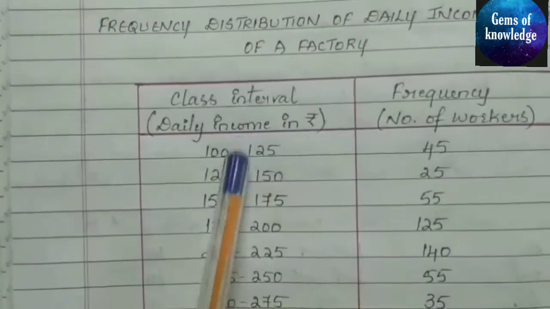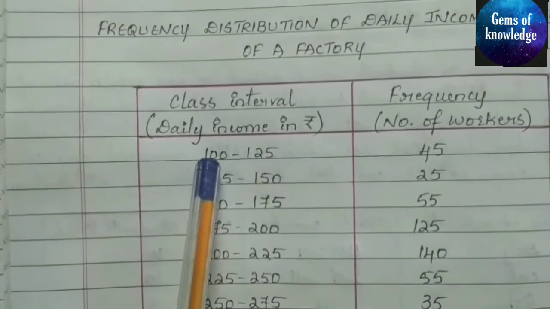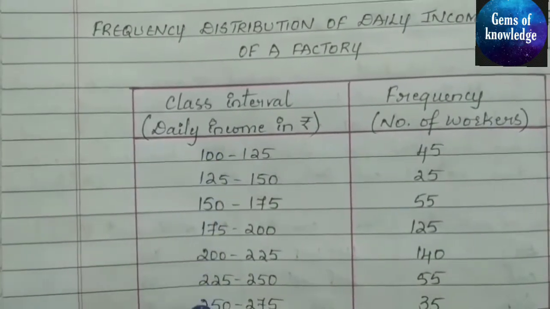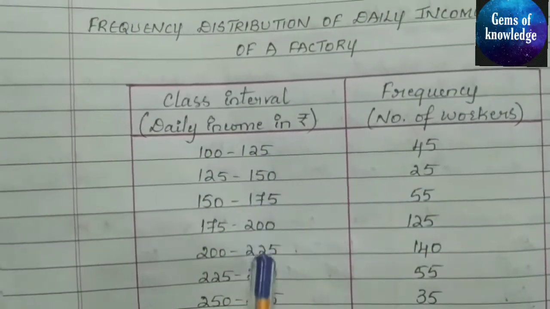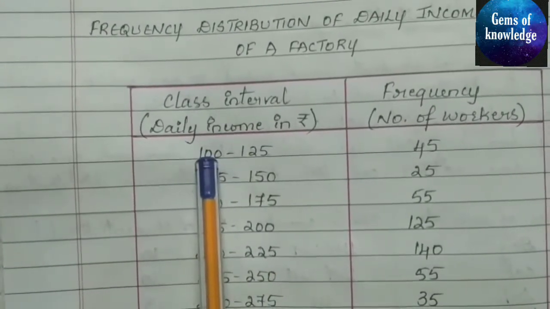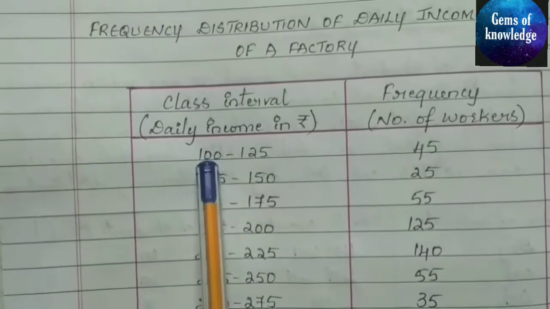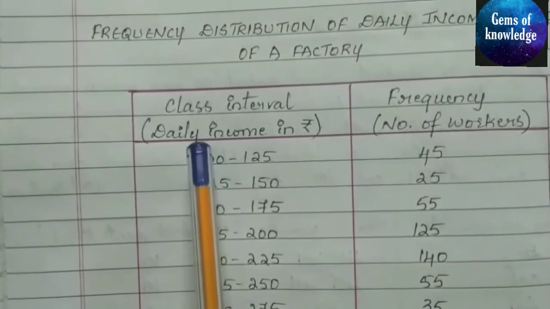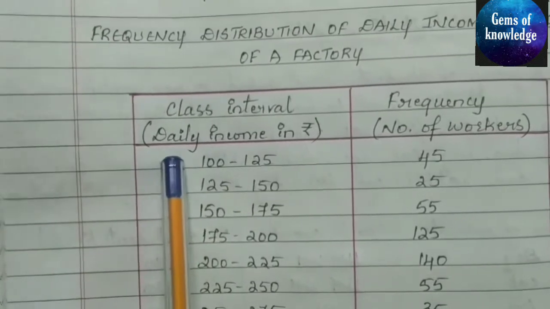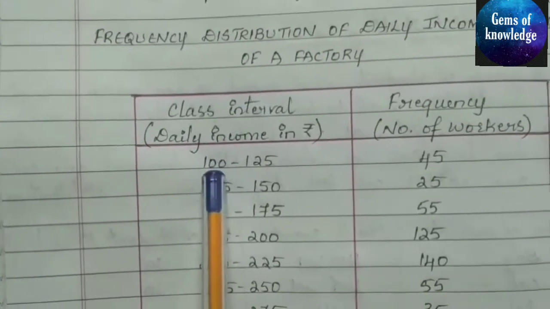Now we have studied the lower class limit and upper class limit. This side is the lower class limit, and this side is the upper class limit. What was the lower class limit definition? The smallest data of a class. In the first class interval, which is the smallest data?